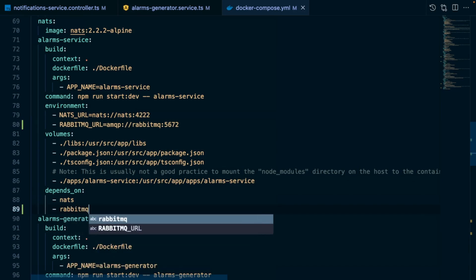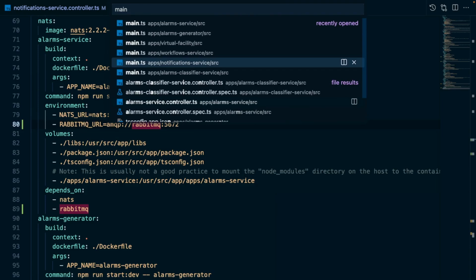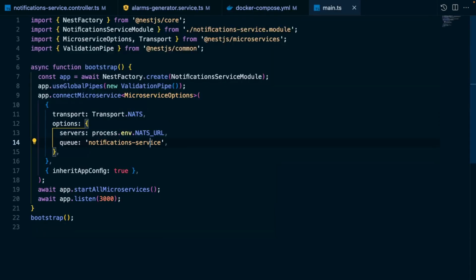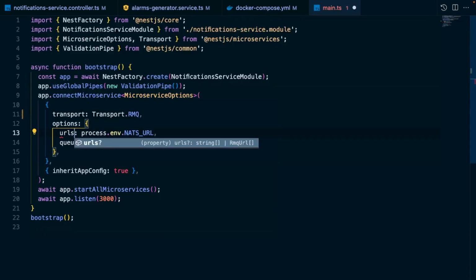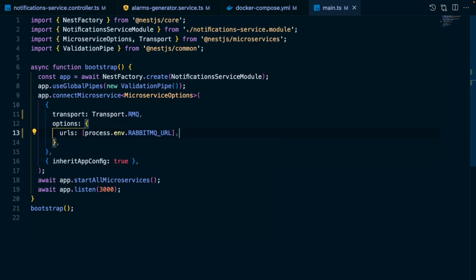With all of this in place, let's navigate to the notification service application and open up the main.ts file to update the connectMicroservice method to use the RabbitMQ transport strategy. Lastly, we also have to update the alarms service application, which is our orchestrator, to use the RabbitMQ client when sending events to the notifications service.